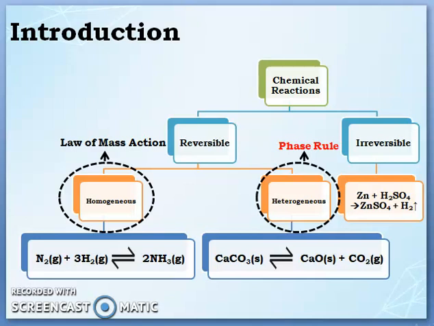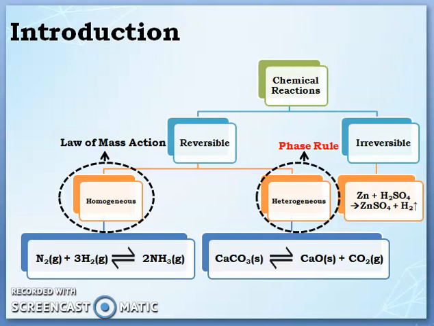If you observe the equation, the phases are the same in the reactant and product. Nitrogen is a gas, hydrogen is a gas, ammonia is a gas. Hence, all the phases in reversible homogeneous reactions are the same.